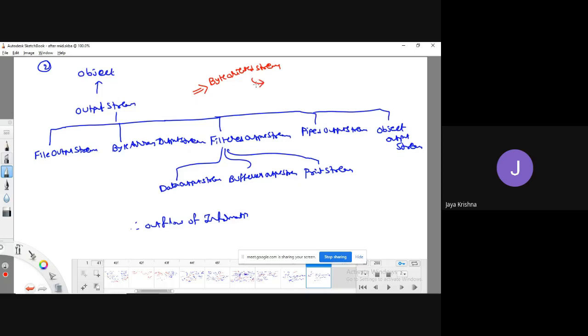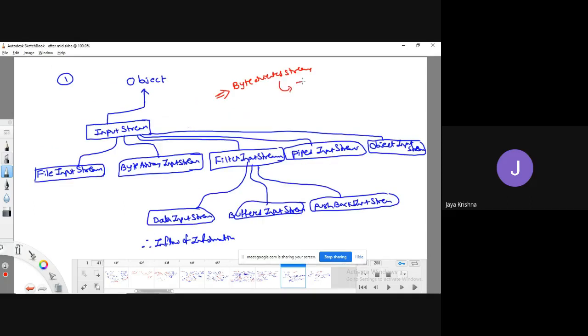In byte-oriented streams, these are useful whenever you are trying to make output. What about this one? Whenever you are trying to give the input to the system, we will use input stream. Guys, just observe here.